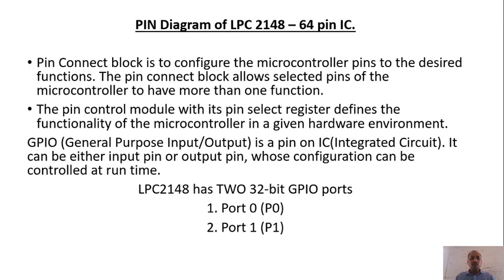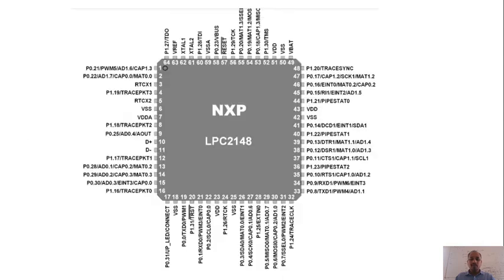Now, these 64 pins are divided into two ports, port 0 and port 1. Each port has 32 bits, so port 0 goes from P0.0 to P0.31, and similarly port 1 goes from P1.0 to P1.31.